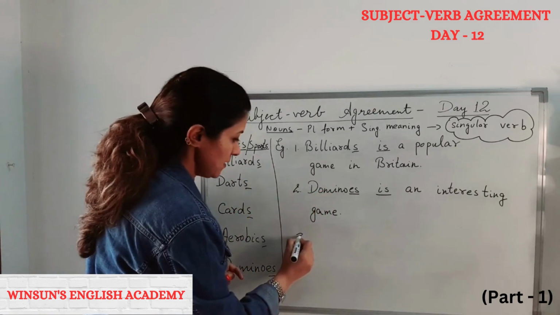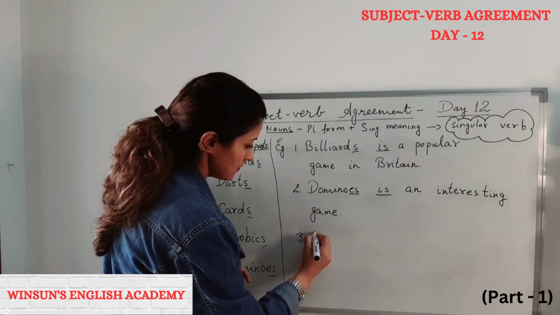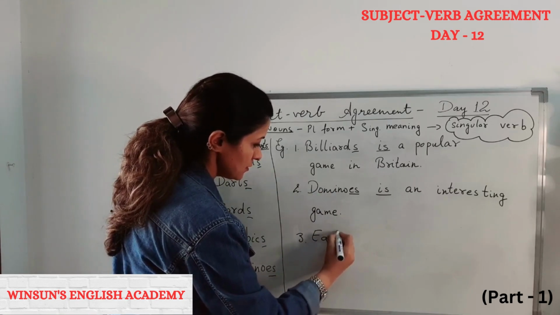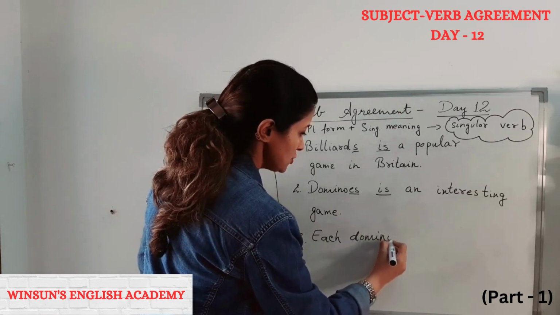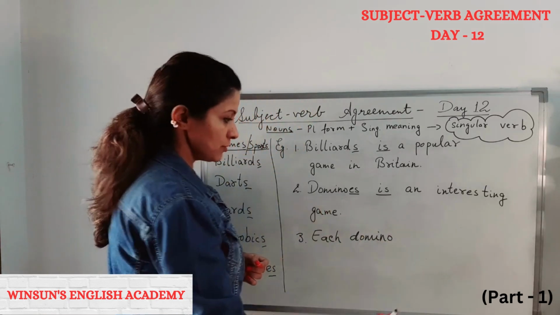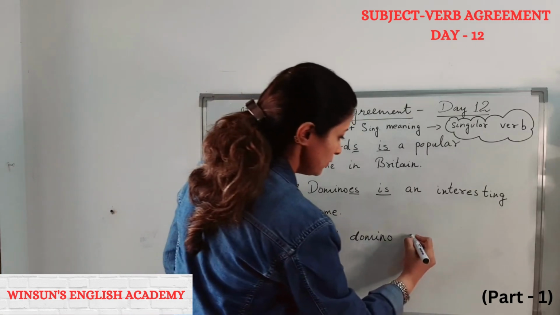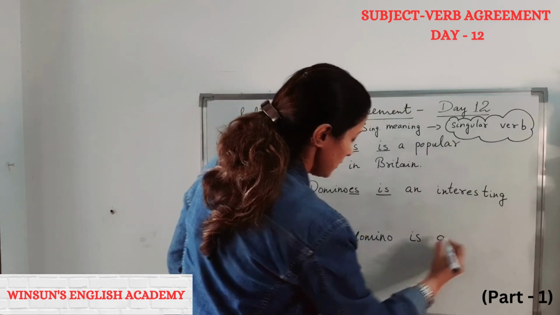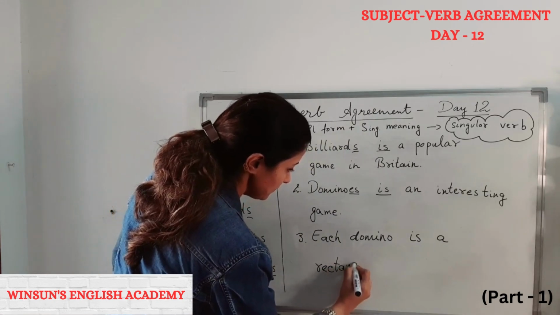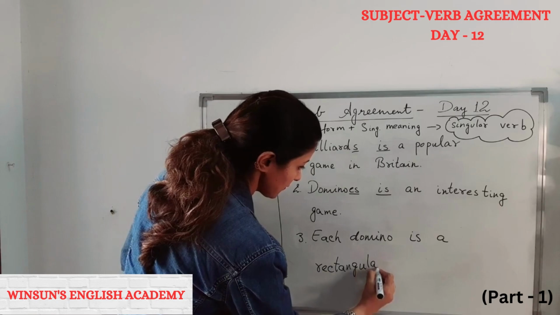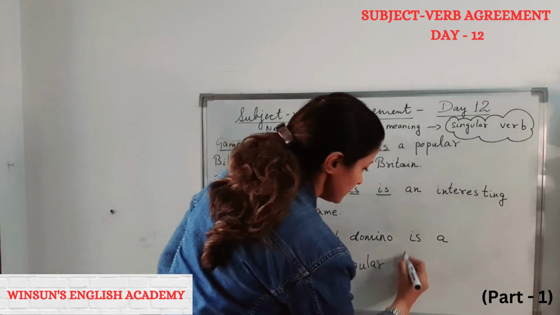Then we say each domino. Let's talk about the shape. So each domino is a rectangular tile.